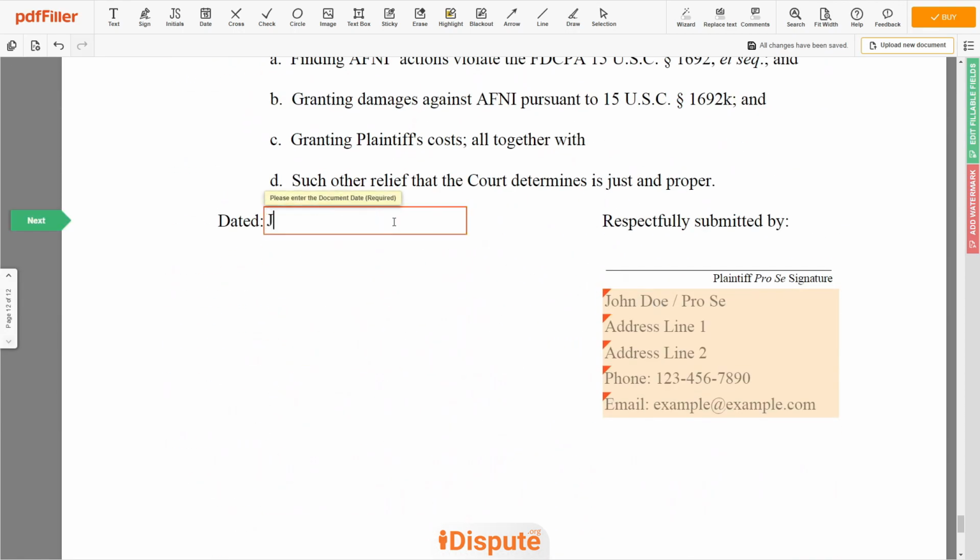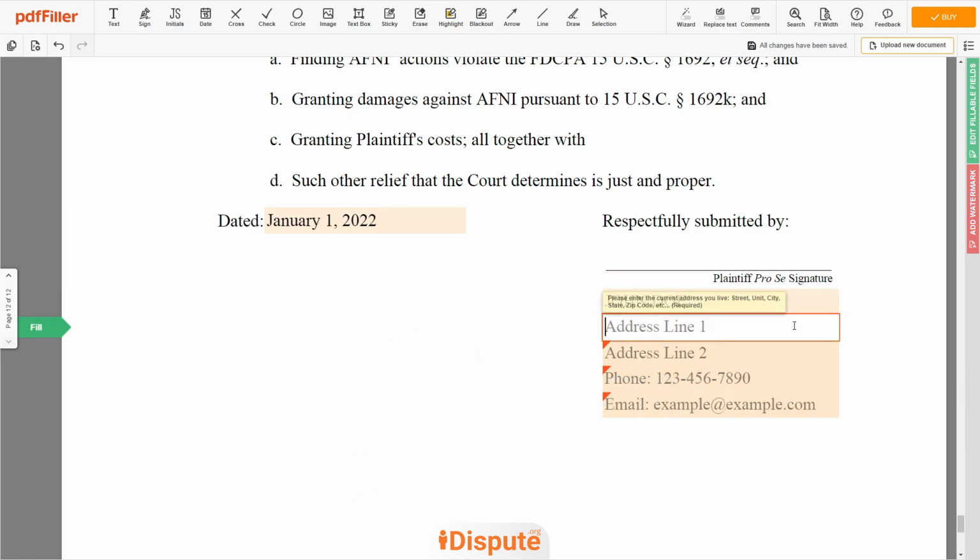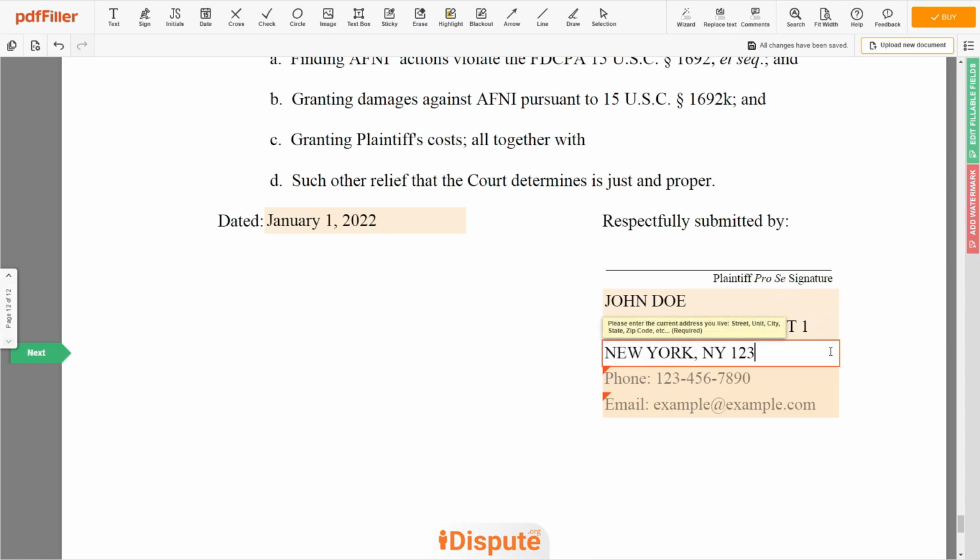Choose the document date. Next, enter your first and last name, John Doe. The current address where you live. Address line 1, 123 Example Street, Unit 1. Address line 2, New York, New York 12345.